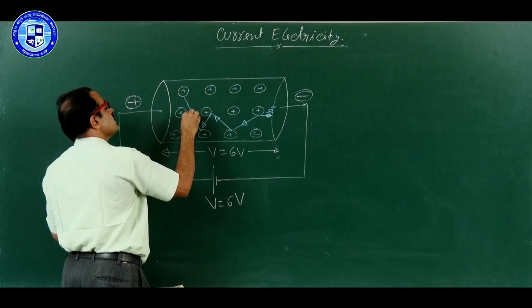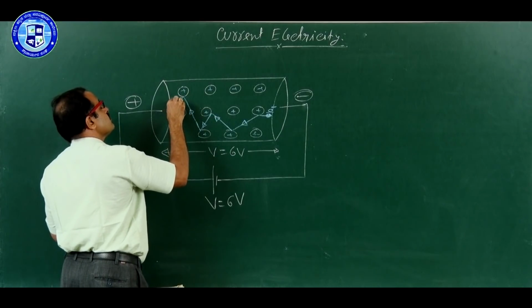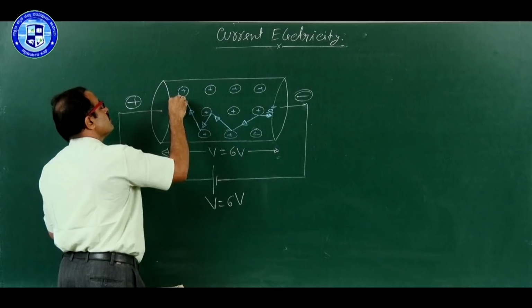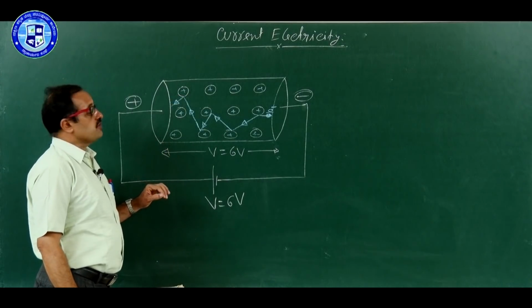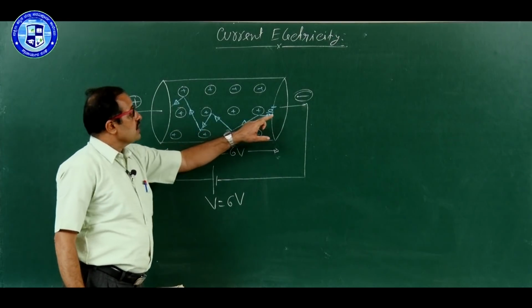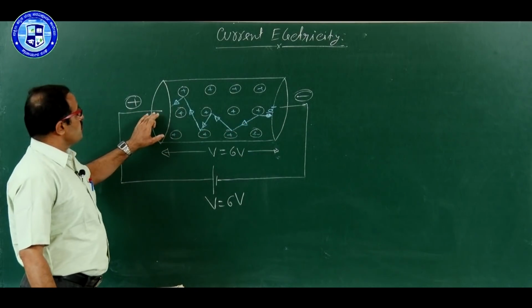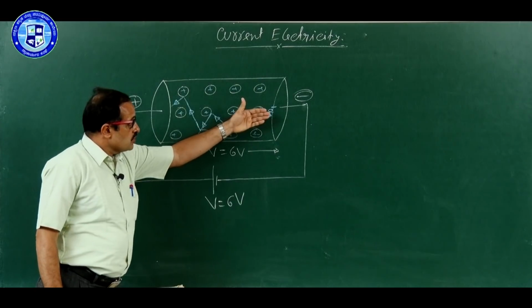Because of the collision, it changes the direction, its momentum also changes. Therefore, now look here, the electron is going from negative end to positive end, but if you look at the path,